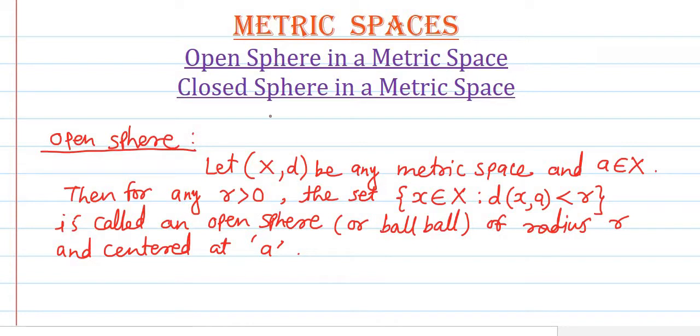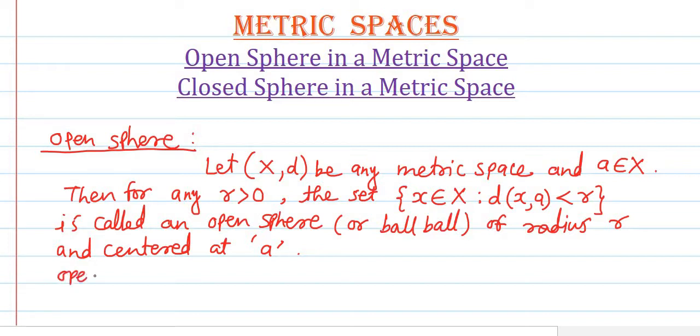Let us see once again. So let (X, d) be any metric space, and small a is a point in the metric space X. Then for any r greater than 0, the set of all points x belonging to the metric space X satisfying the condition that the distance of point x from the fixed point a is less than r, then the set is called as the open sphere or open ball of radius r and centered at point a. So like such we have the definition of open sphere.